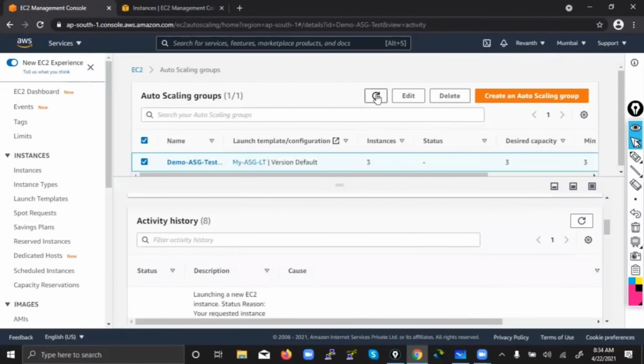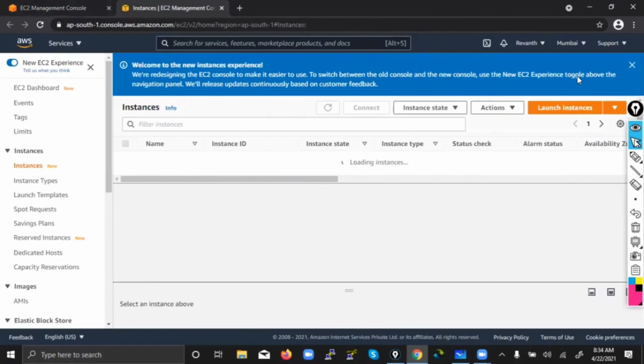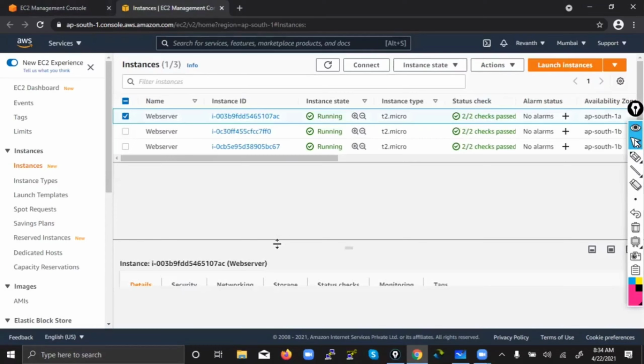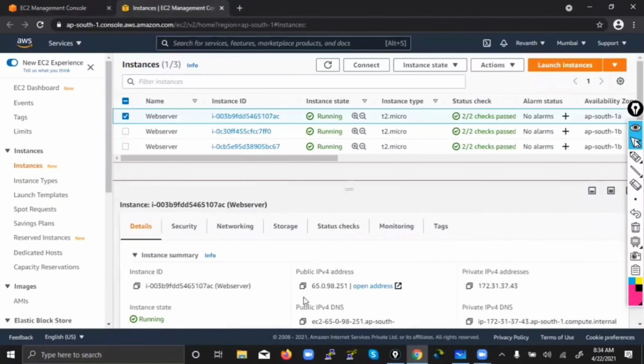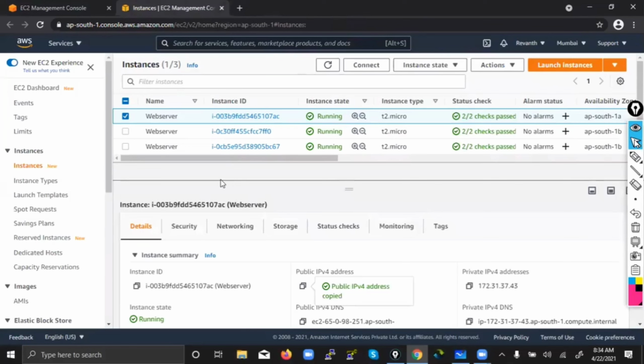That's why you see 3 instances here. If you want, you can come and check this. See how many machines are there now? 3. Okay. So how can you check whether the web server is working fine or not? Just check any one. If one is working fine, then automatically the others will also work. Why? Because the configuration is the same for every machine. So you have launched your web servers, 3 at a time, immediately.